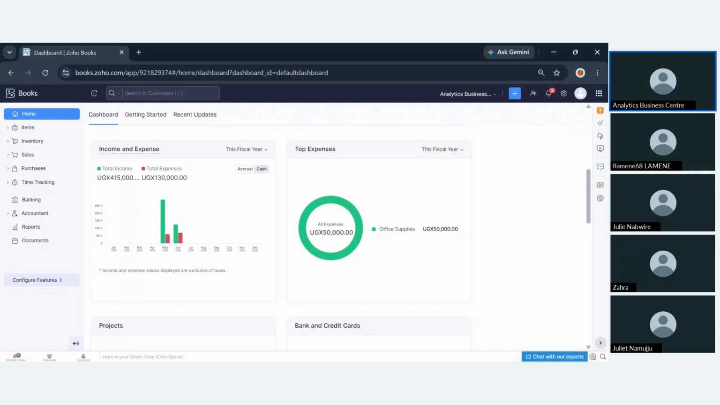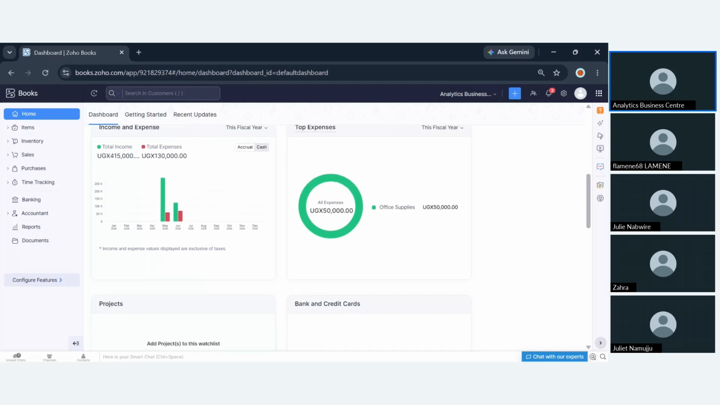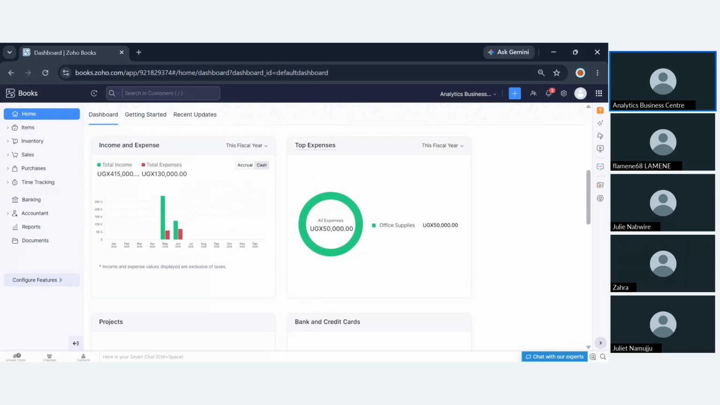Here, you will be able to filter. Let's say we want to see income versus expenses for the last 12 months, for the last 6 months, and so forth. We also have this specific summary, which is the top expenses.